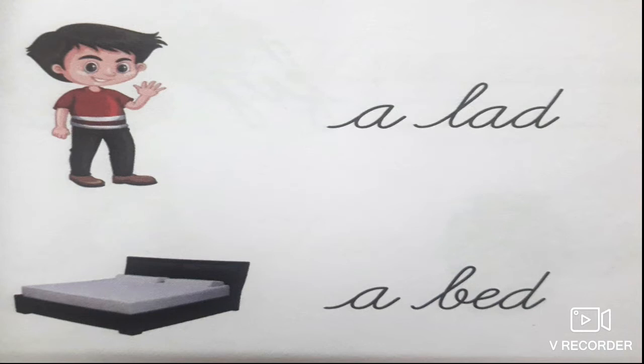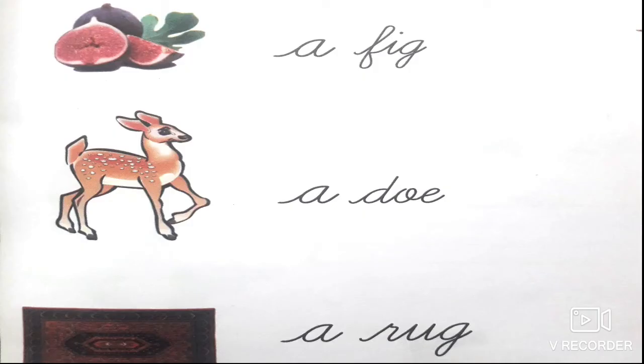Check for the next one. Singular or plural? Singular. Countable or not countable? Countable. The word starts with a consonant sound letter. So what article should you use? You should use a bed. What are the examples? A lad, a bed. Shall we look into the next? What should you check?